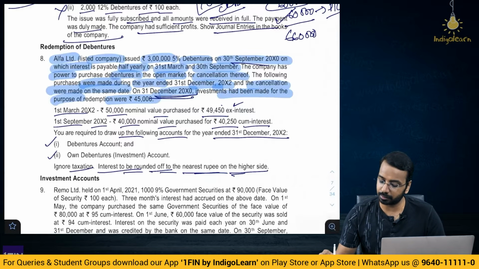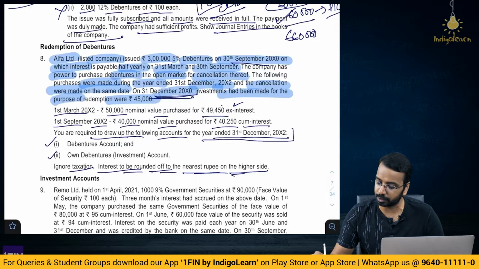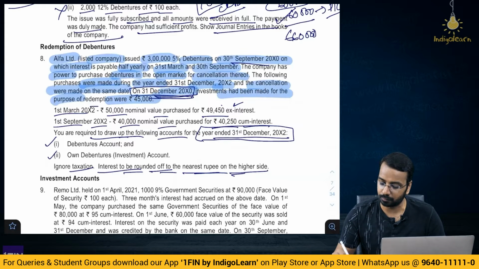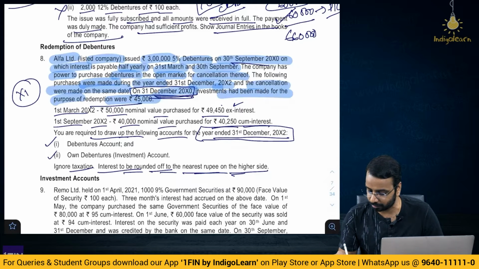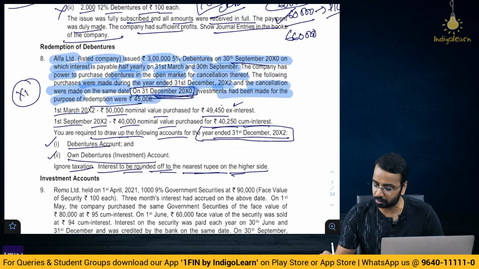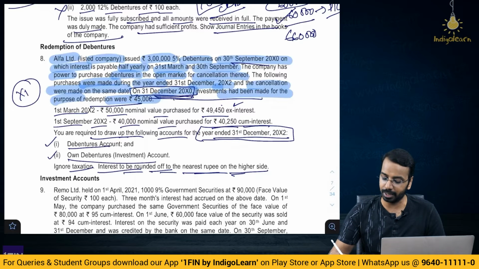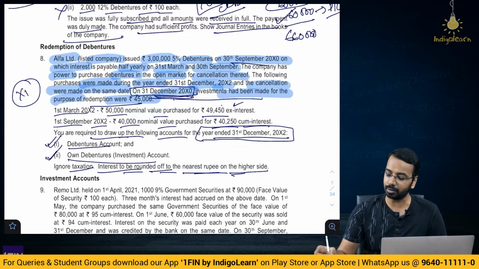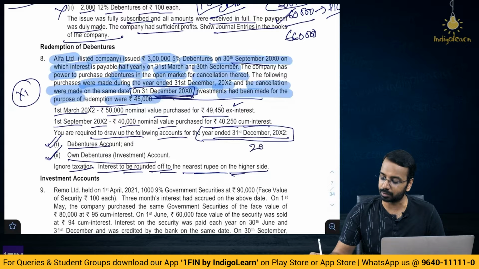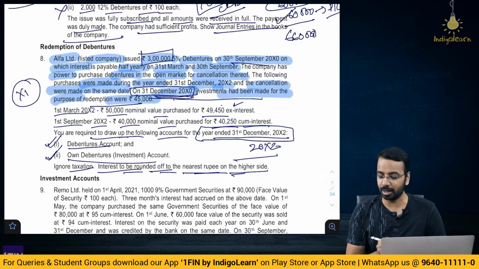Now, here what are you required to do? You are required to draw up the account for year ended 31st December of year 2, and they have said on 31st December of year 0. So, we do not have the information for year 1. Okay, that information is not there, and also we are required only debentures account and own debentures account. So, we are not required to prepare the investment account, right. So, you have to prepare debentures and own debentures for which period? Year 2. That is what you are required to do. What is the opening balance? Opening balance is 3 lakhs.